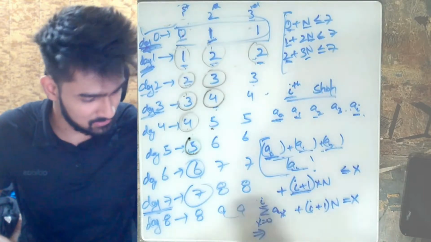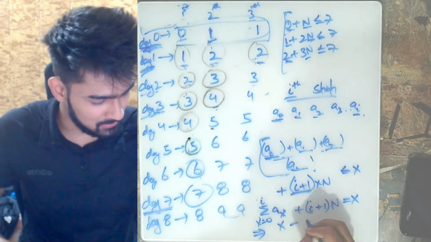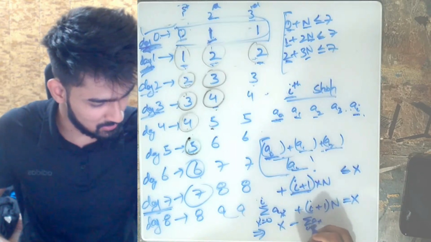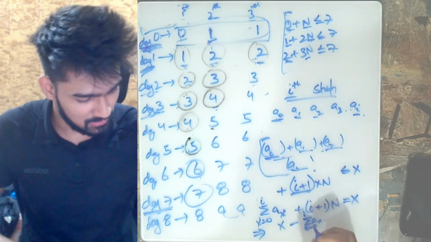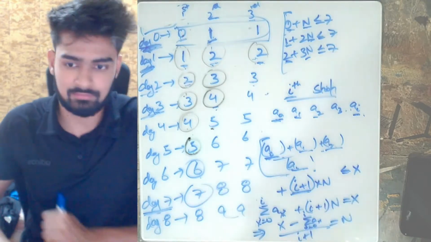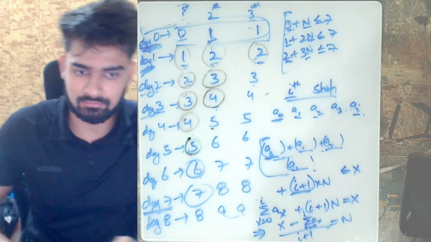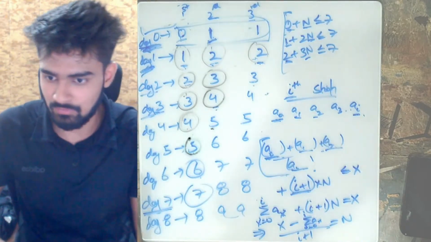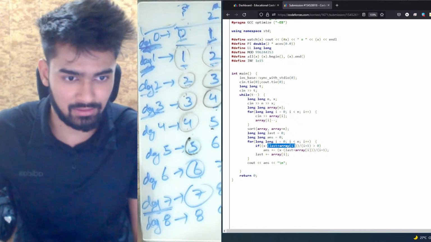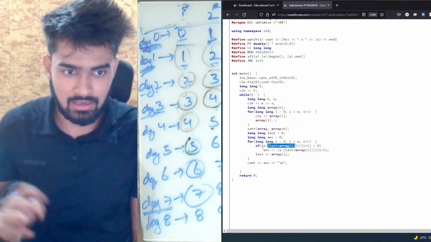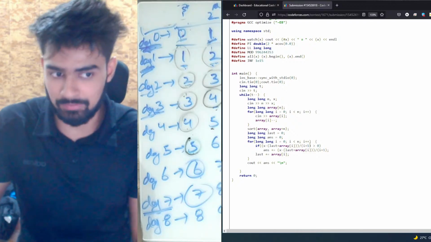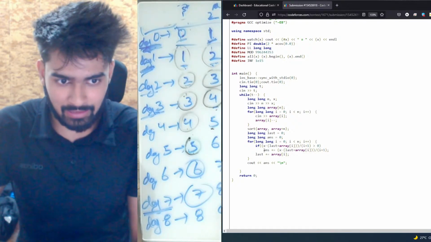So this actually makes x minus this sum, the summation of A for i equals 0 till i, and when this summation is divided by i plus 1, it will give me n. And that is what I'm actually doing in my code. Last plus array[i] gives me the summation of all the previous elements. I subtract that from x, then I divide this by i plus 1, because we have i plus 1 elements, and then I add it to the answer.